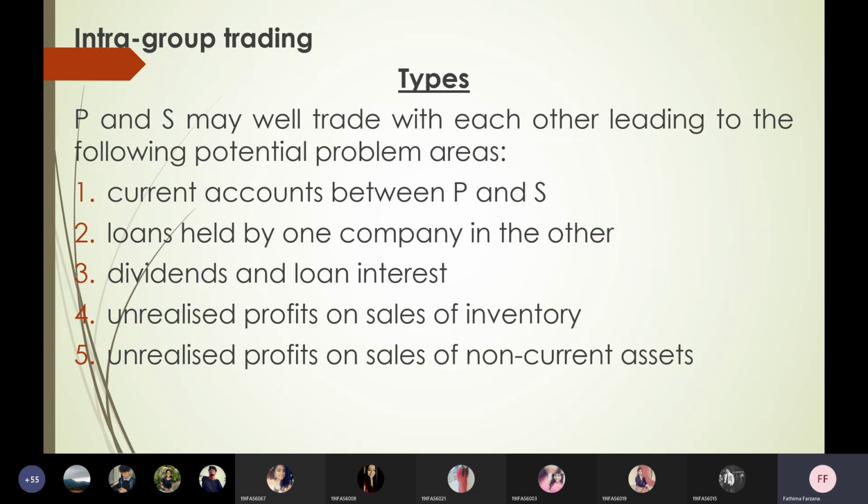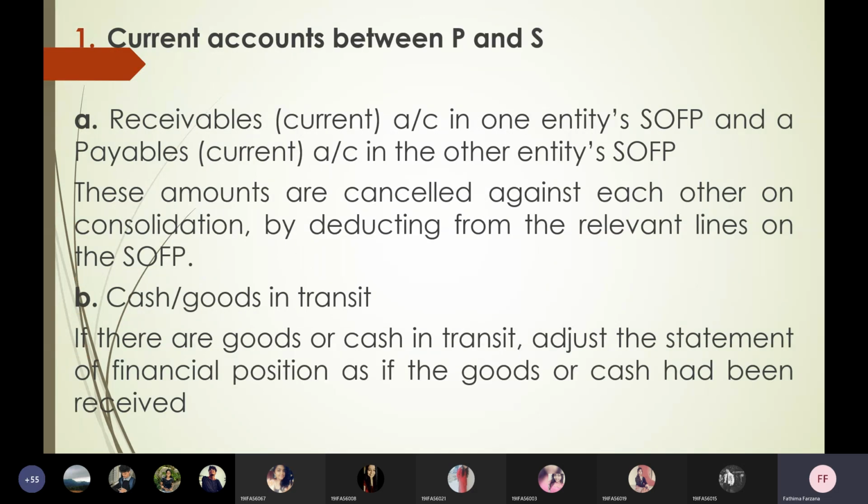So let us see here how we'll be accounting. First is current accounts between P and S. Only this we are going to see now. A receivable current account is in one entity's SOFP and a payable current account is in the other entity's SOFP. These amounts are cancelled against each other.